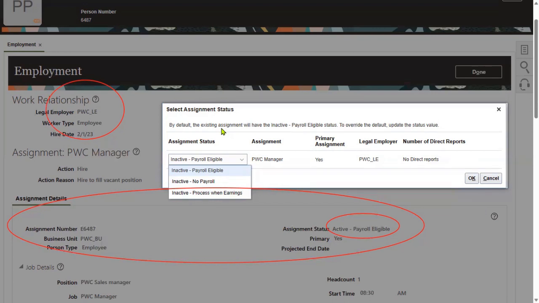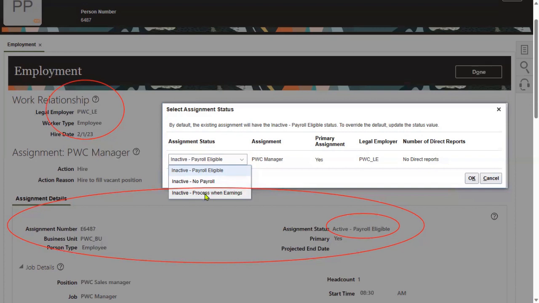Otherwise, we cannot. Okay. That's the reason by default what system will take is employee is inactive, it means terminated, but is eligible for payroll. If you say no, I have done already full payment, F&F also is closed, full and final settlement is also done, then set up no payroll.